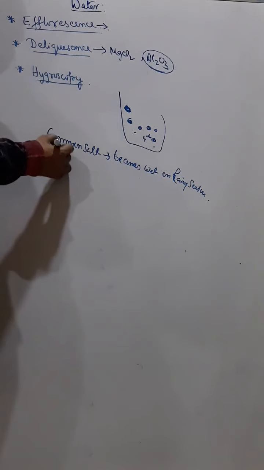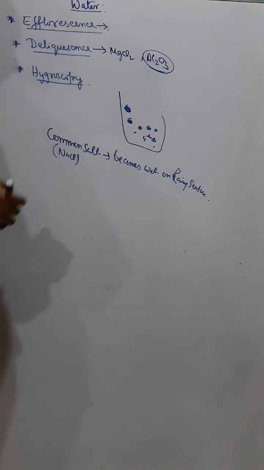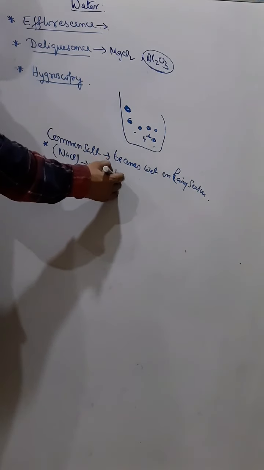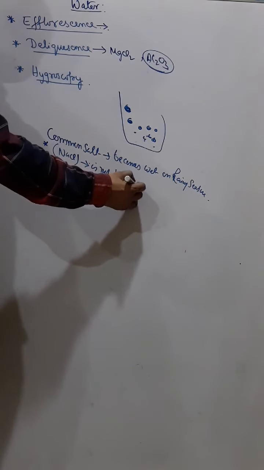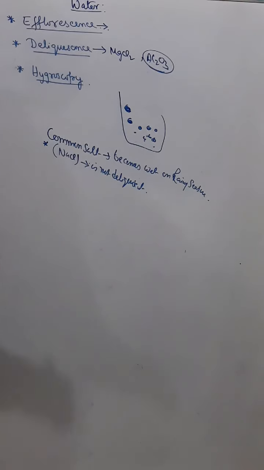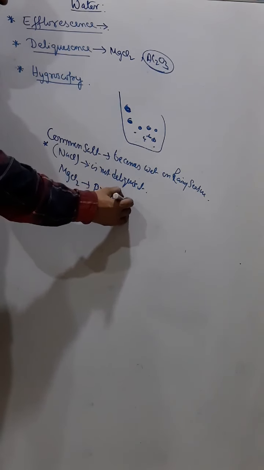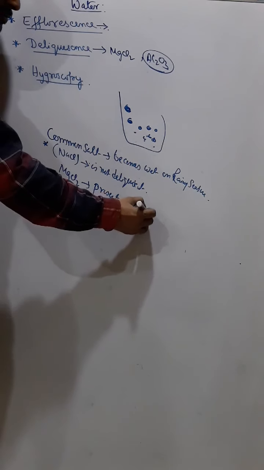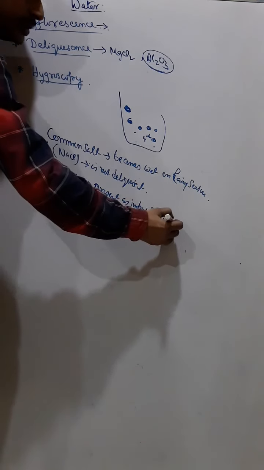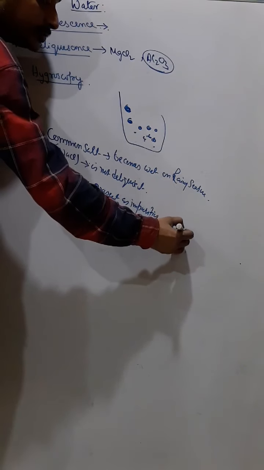Now common salt is sodium chloride, but remember, sodium chloride is not deliquescent. It's a mistake to think that sodium chloride is deliquescent, but magnesium chloride is deliquescent, which remains as impurities, present as impurities in salt, in common salt.